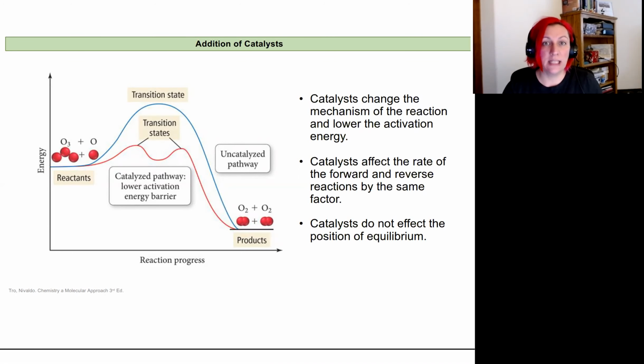I'd like to talk about one last disturbance to equilibrium, and that's adding a catalyst. So we've talked about concentration and volume and temperature, but if I have a reaction at equilibrium and I add a catalyst, what's going to happen?